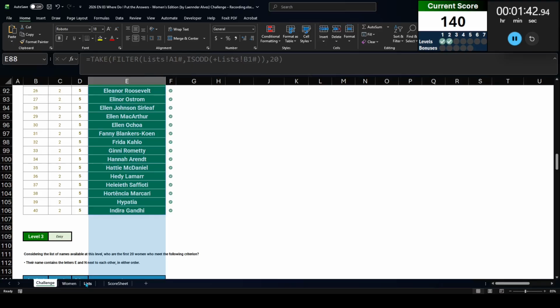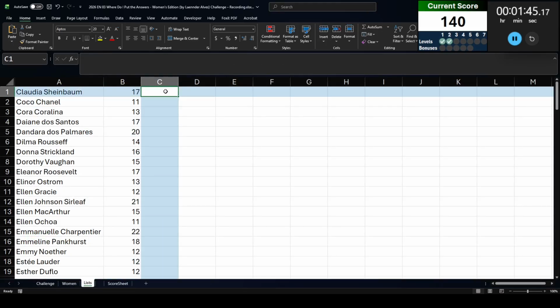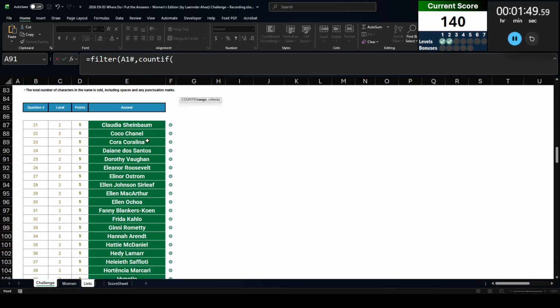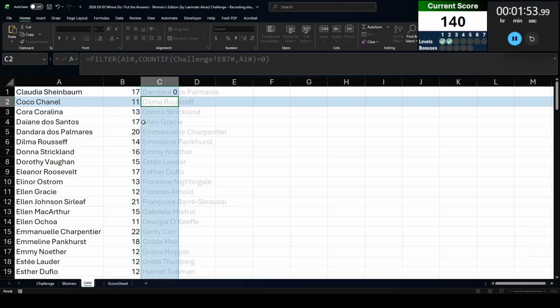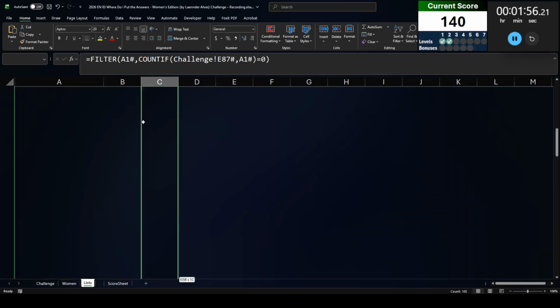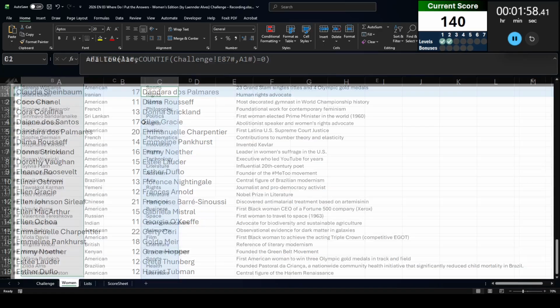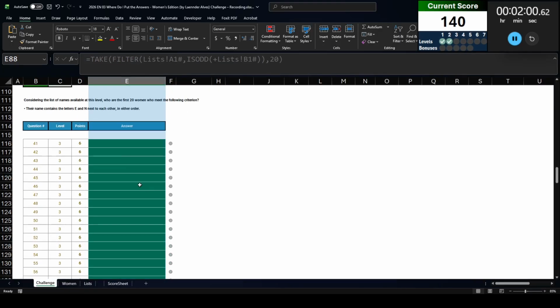Now before I go to level 3, let me once again do my filter. So I'm going to filter this list where if we were to count the women in here in that list, then the answer should be 0. So now we had 125. Now I should be left with 105, which I am. Let's go to level 3.